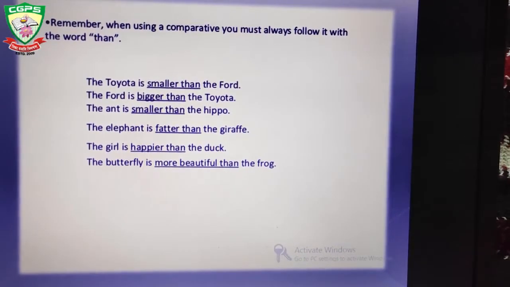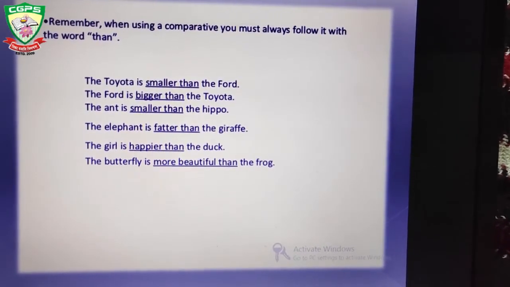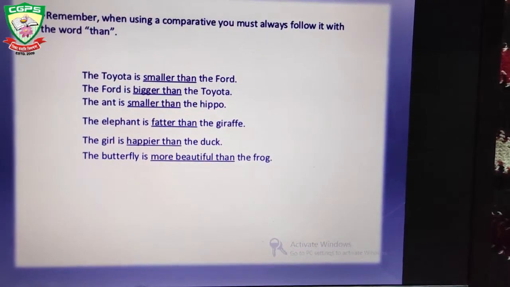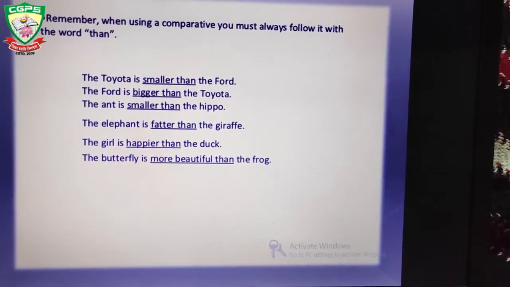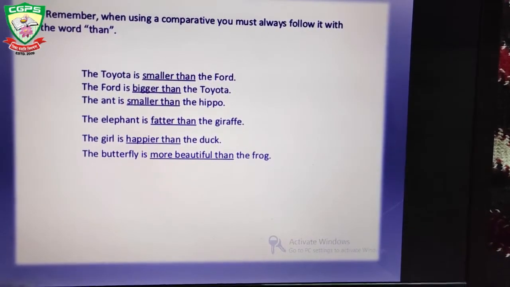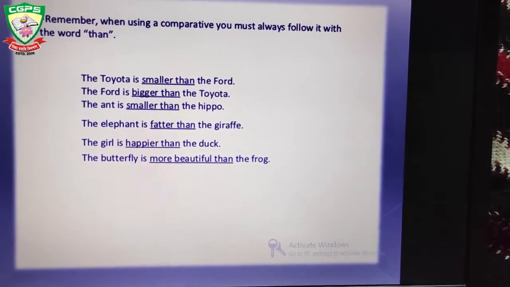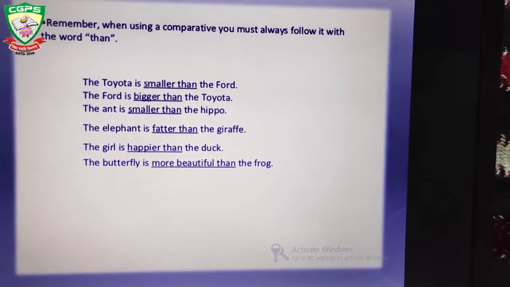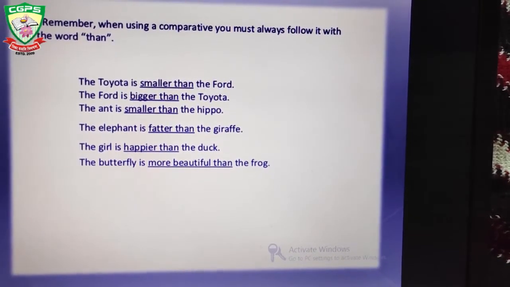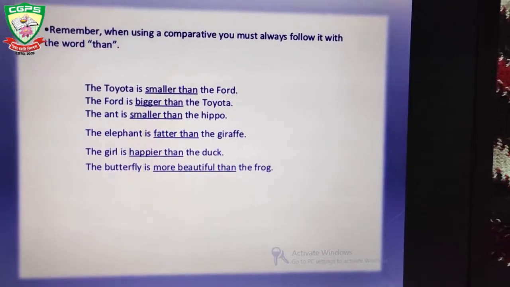You can see that in the following sentences we have used the comparative degree. The Toyota is smaller than the Ford. The Ford is bigger than the Toyota. The ant is smaller than the hippo. The elephant is fatter than the giraffe. The girl is happier than the duck. The butterfly is more beautiful than the frog. You can see that in all these sentences we have used the comparative degree. So whenever we use the comparative degree, we have to use than.